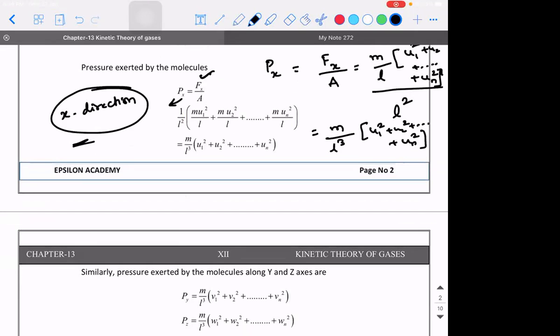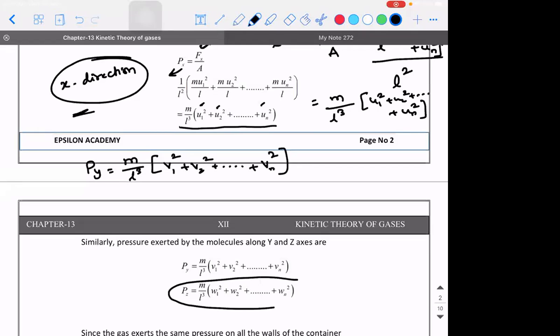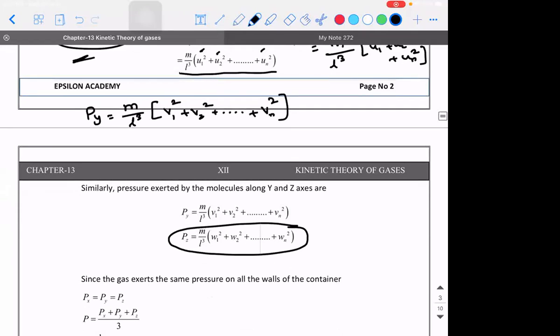So pressure exerted along x direction will be m by L cube into the sum of the squares of the velocities in x direction of each molecule. Then what will be the pressure in y direction? You tell me. The same m by L cube into the individual velocities in y direction, taken as v1, v2. So v1 square plus v2 square plus so on till vn square. Correct? Similarly, the velocities along z direction are taken as w1, w2. So the pressure along z direction will be m by L cube into w1 square plus so on till wn square. Is there any doubt in this?